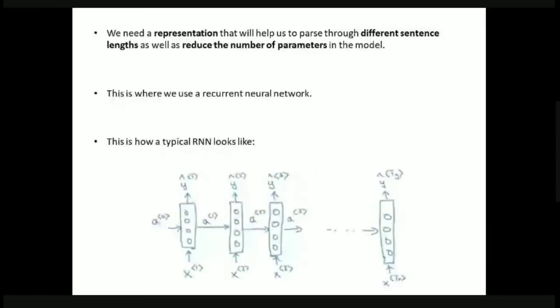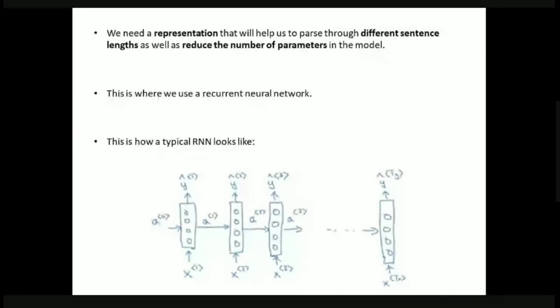Okay, next. So what do we need now? We need a representation that will help us handle different input sentences, and we also want to reduce the number of parameters so that training takes less time. This is where recurrent neural networks come into play.